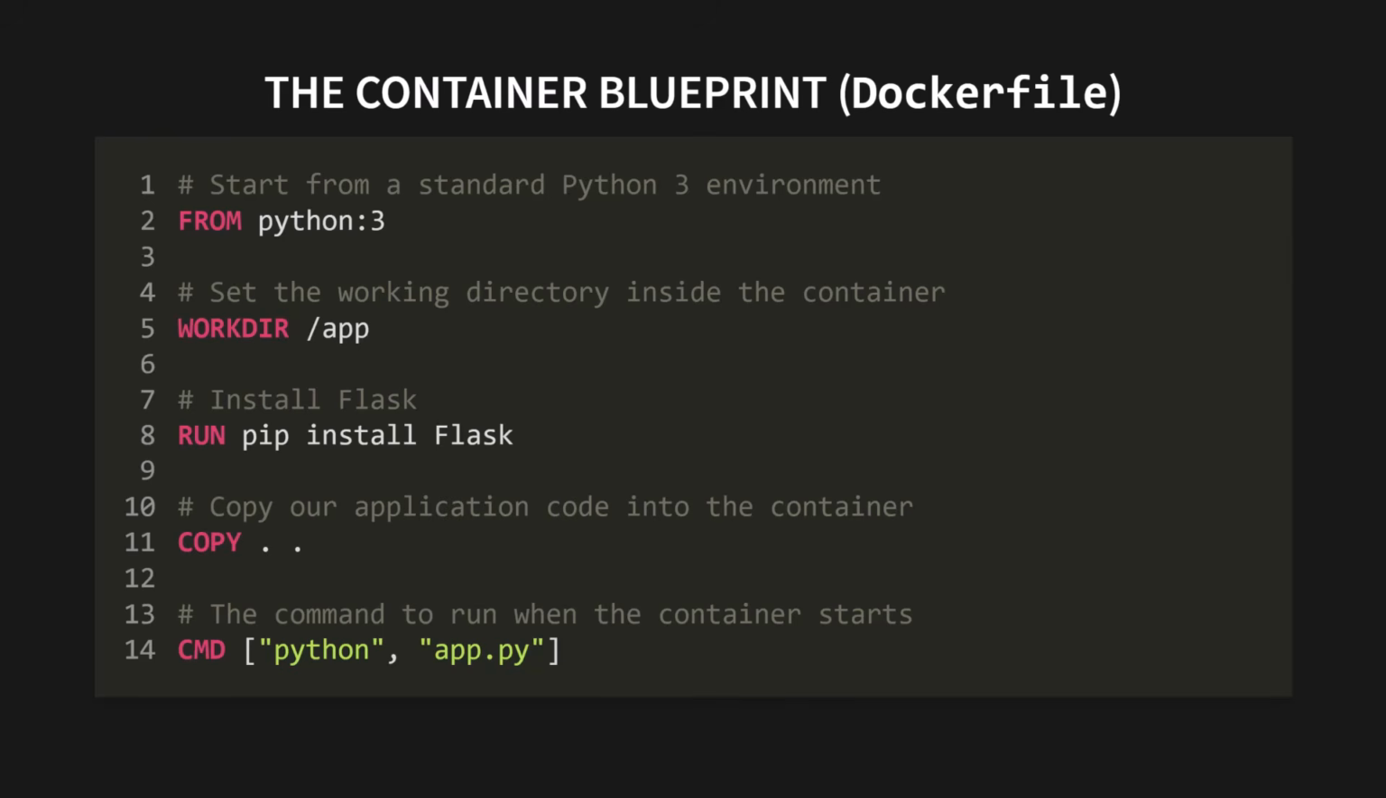Run pip install Flask. This does exactly what you think. It installs our Flask dependency inside the container. COPY copies our application code, in this case just our one app.py file, into the container. And finally, CMD, the command. This tells the container what to run when it starts up, which is python app.py.